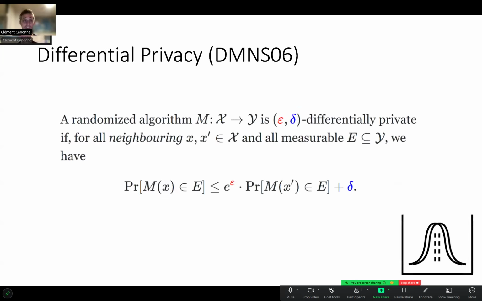So I'm going to start with a definition that most of you, or many of you, might have seen already, that of differential privacy, as introduced by Dwork, McSherry, Nissim, and Smith in 2006.